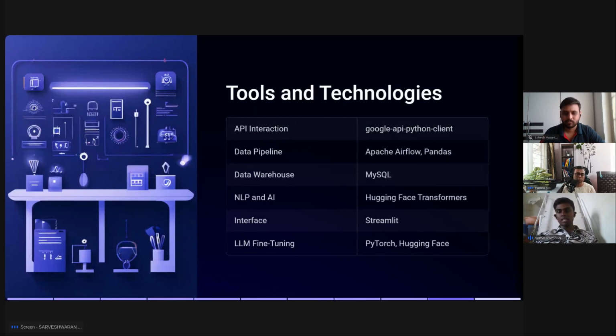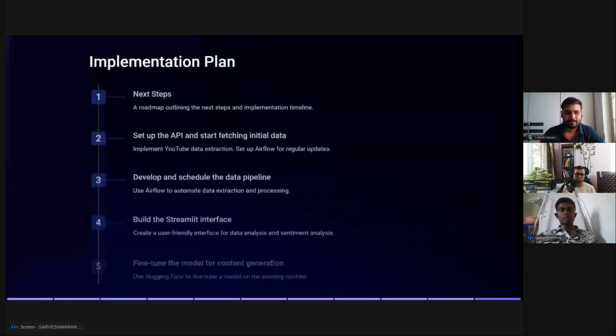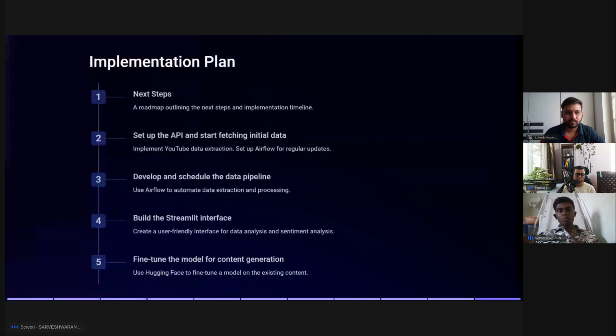For the UI, I chose Streamlit, and for LLM fine tuning I chose PyTorch and Hugging Face Transformer.